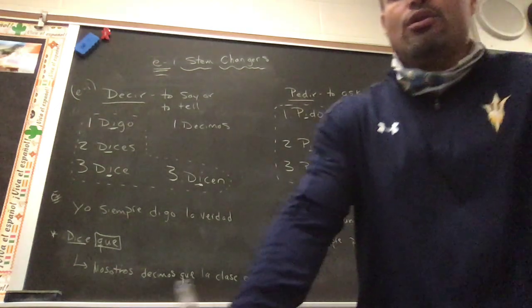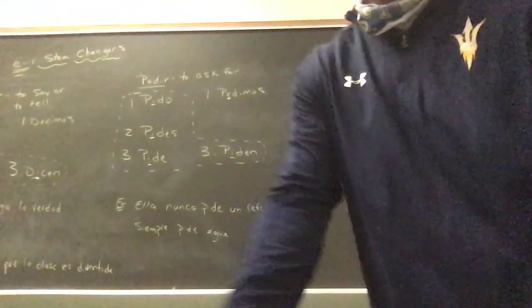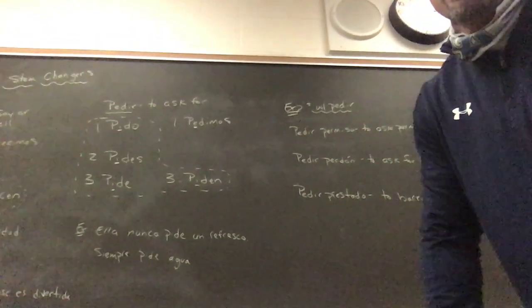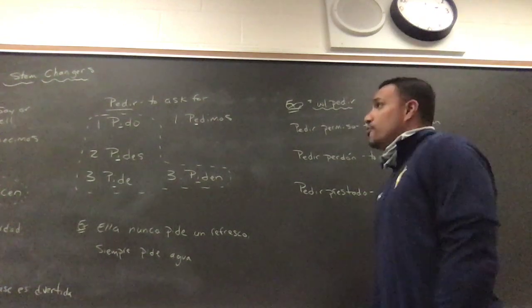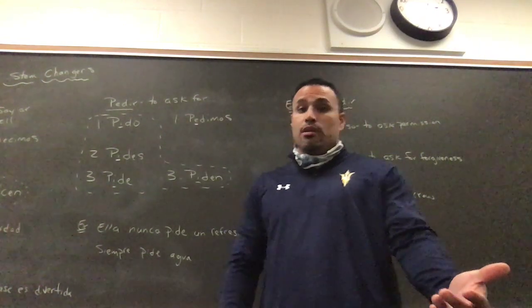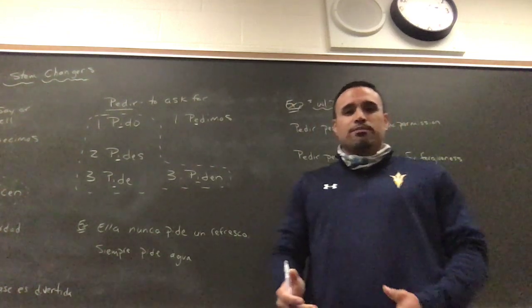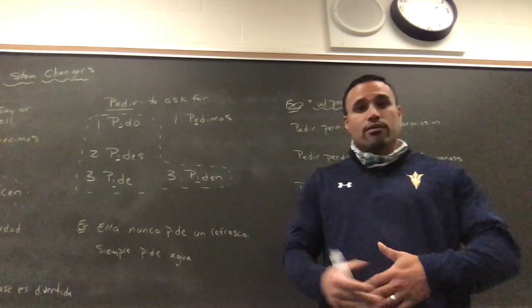All right, we're going to transition over to the verb pedir, which means to ask for, and then other expressions or other words that are used with this verb pedir. So pedir is to ask for, or if you're in a restaurant, it can mean to order, which makes sense, right? Because if you go to a restaurant, you're asking for something when you order from the waiter, okay?